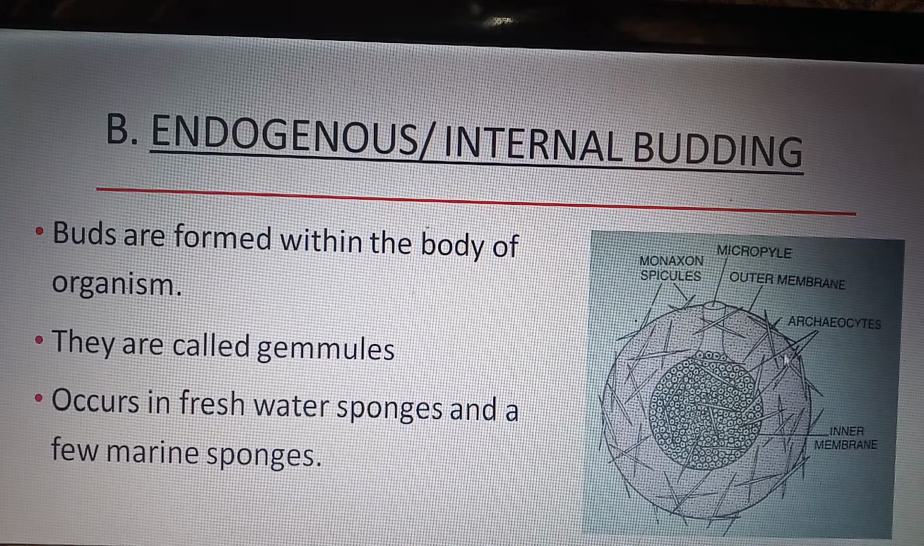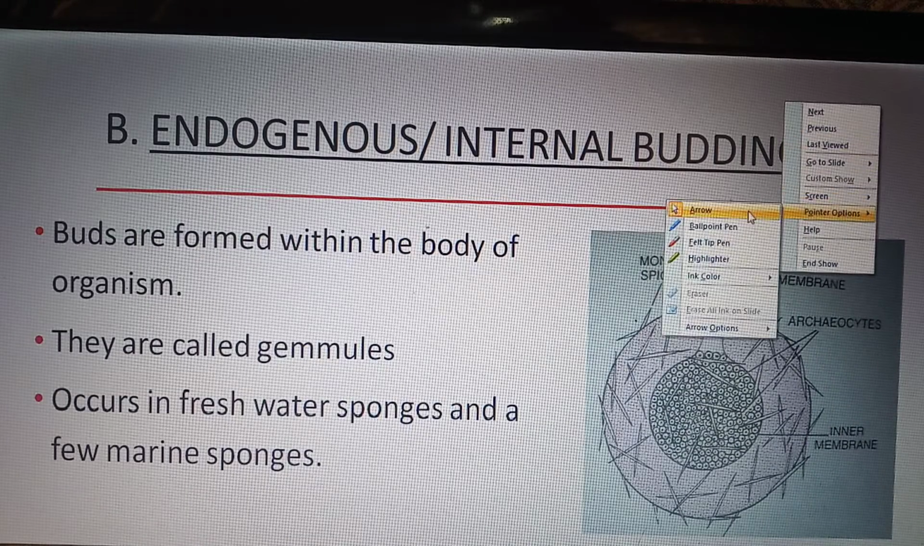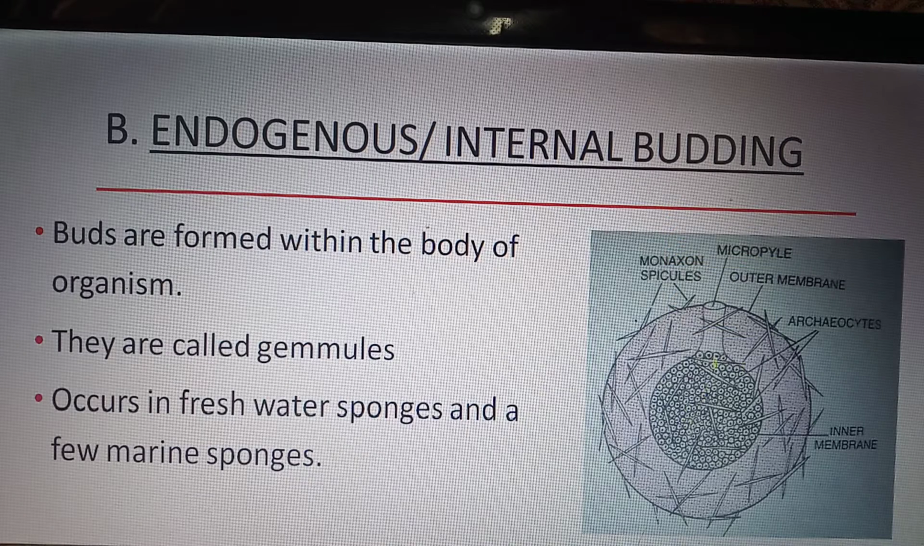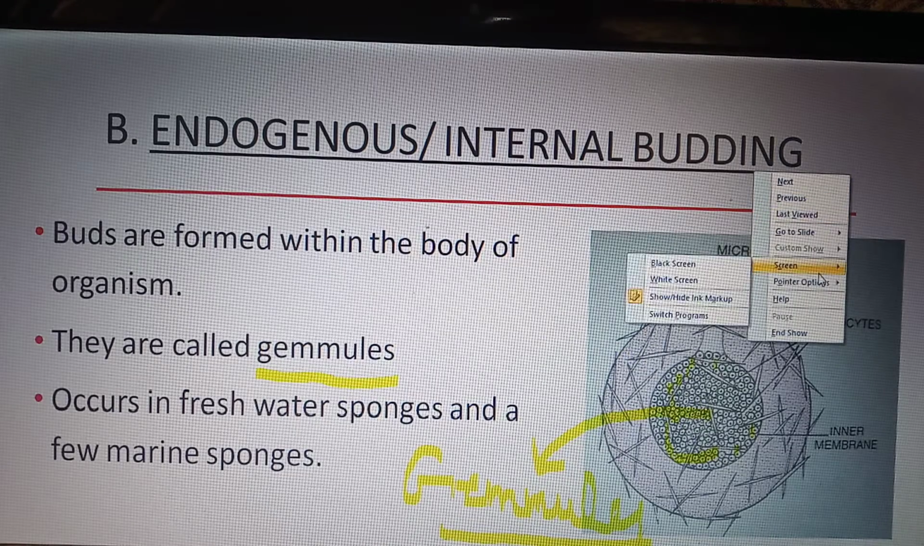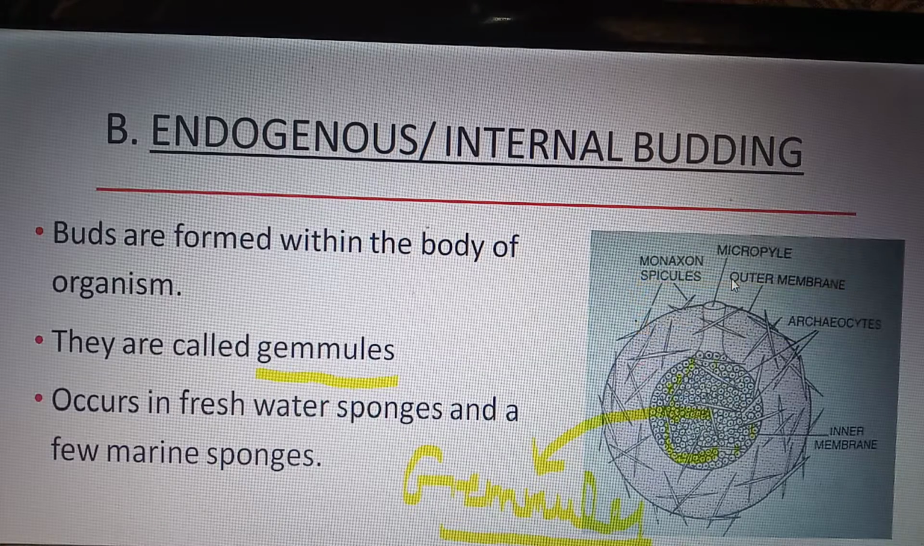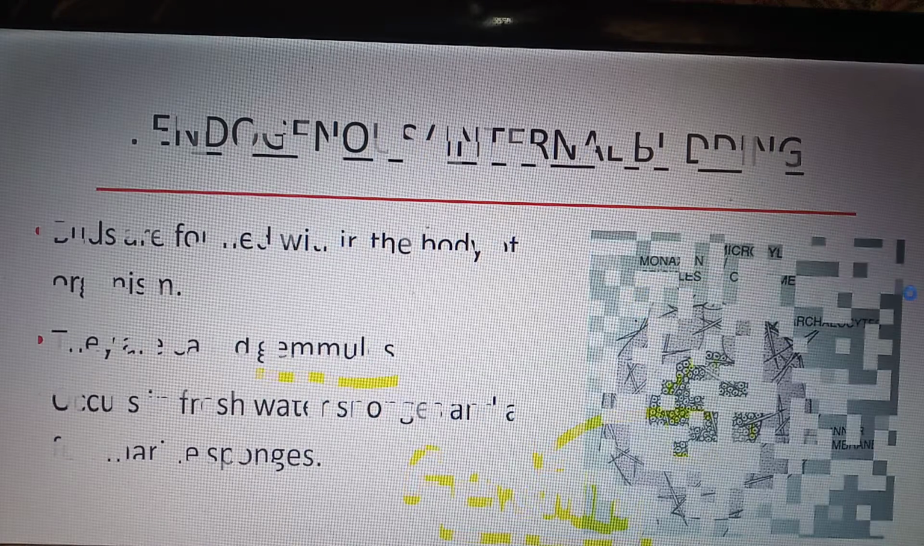Here is a diagrammatic representation. These small round buds are gemmules. Because they are formed within the body, they are known as gemmules, and this process is known as endogenous or internal budding.